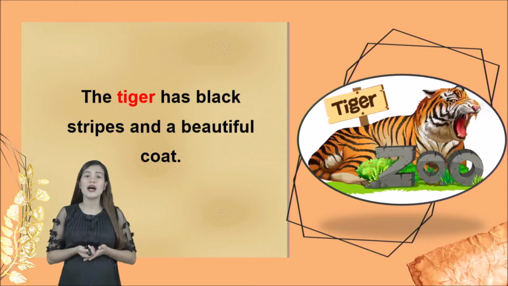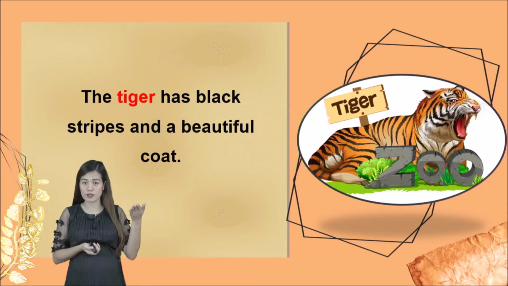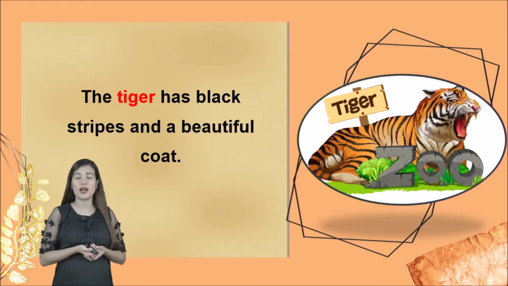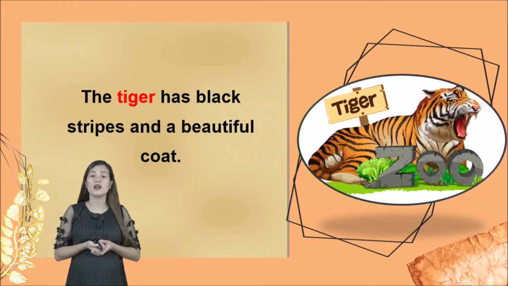The next one we have is a tiger. The tiger has black stripes and a beautiful coat. Oh, look at the stripes of the tiger. It is black, right? And it has a beautiful coat.